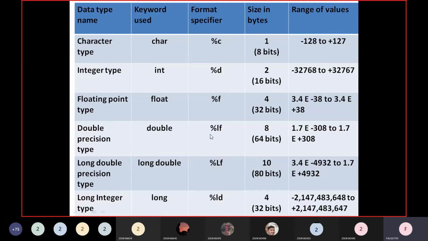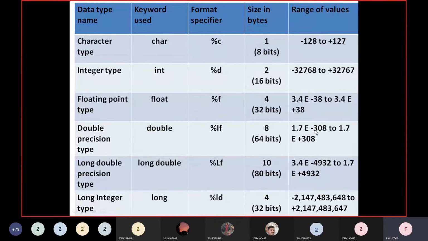So what is the memory allocated for this double type? 8 bytes of memory. 8 bytes means 64 bits. That means if you want to store bigger and bigger numbers, the memory allocated should be increased. How can you increase the memory allocated for a variable? By declaring these data types. If you inform the compiler that my variable is double type, then immediately it allocates 8 bytes of memory for that. So what is the range of values supported for this double data type?